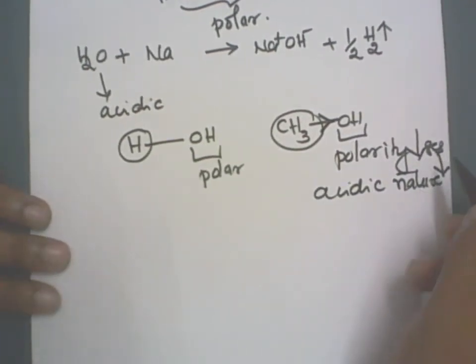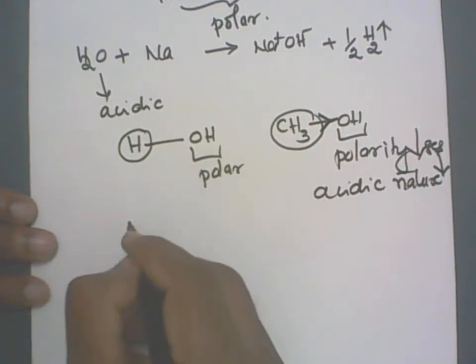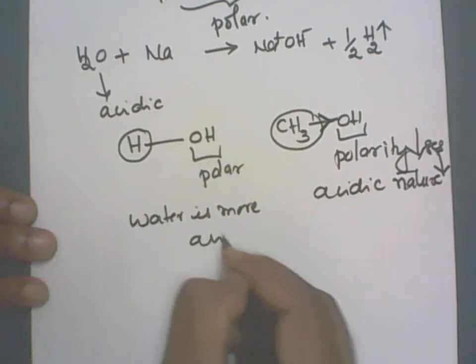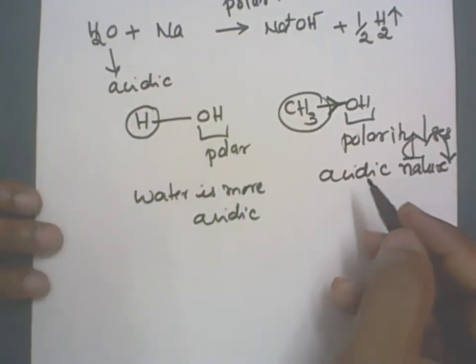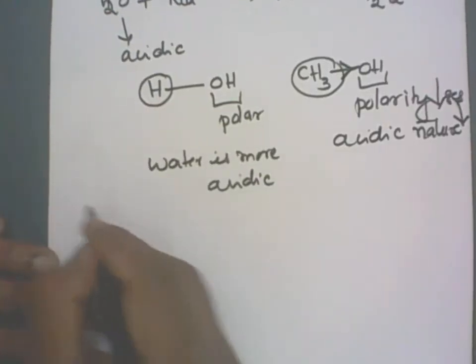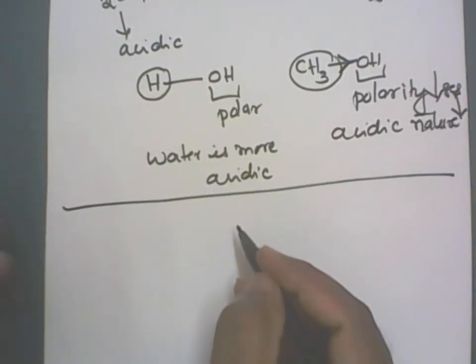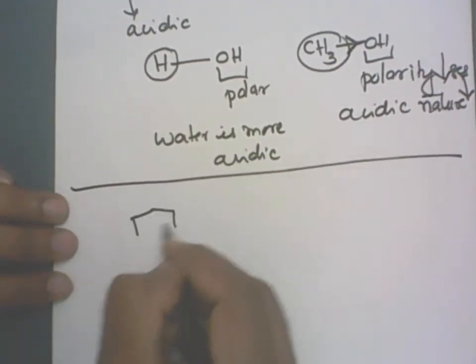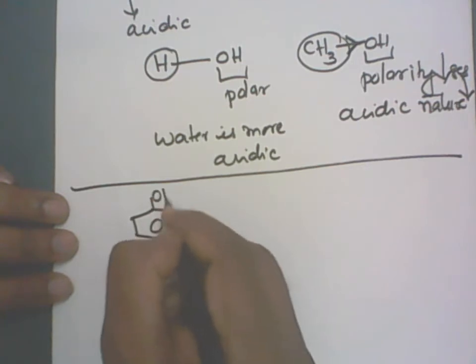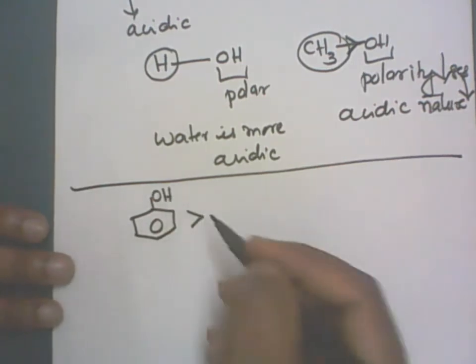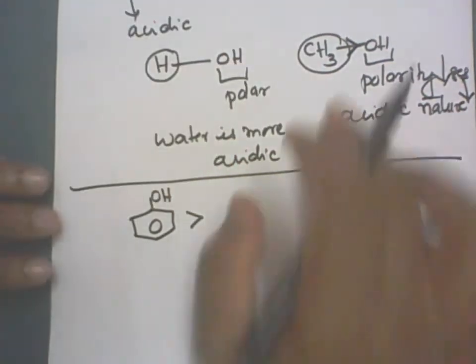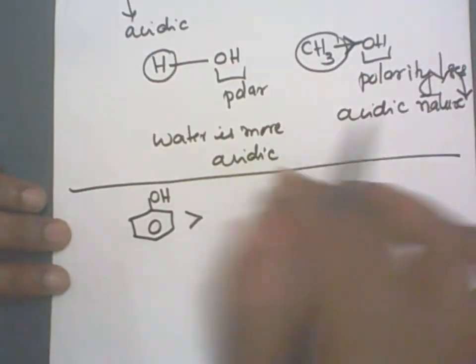So which is more acidic now? Water is more acidic compared to the alcohol. Okay, right? Now, I want to write down all the three compounds: phenol, alcohol, water. Among the three, which is a stronger acid? Phenol is a stronger acid compared to alcohol and water. Then comes water and the methyl alcohol, or in general ROH.